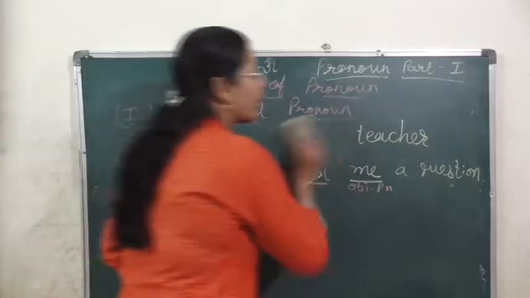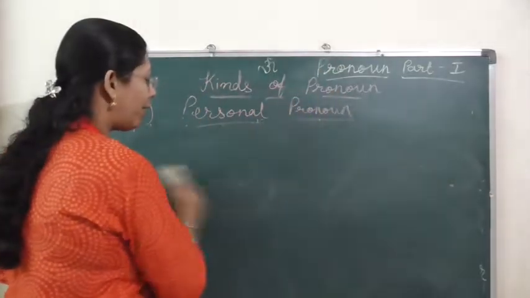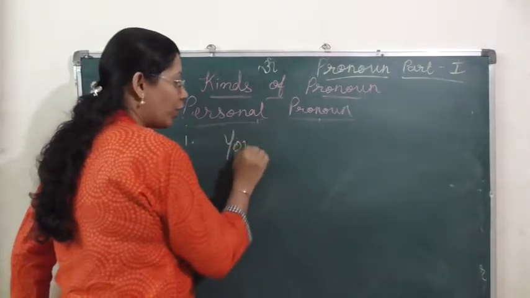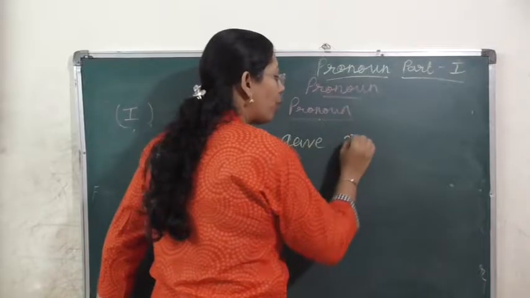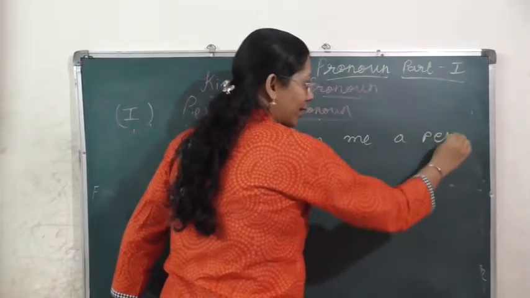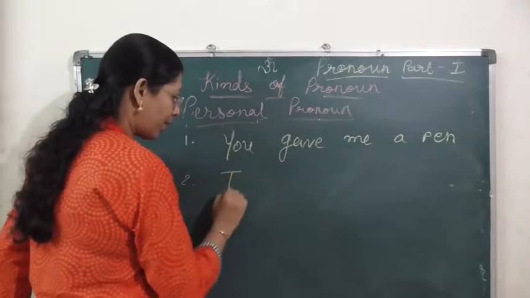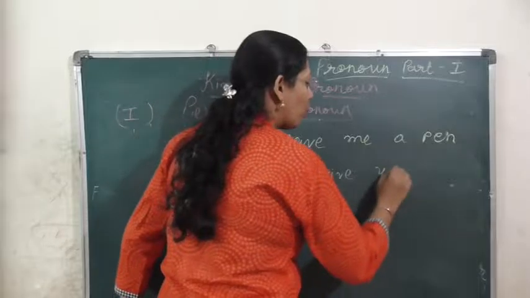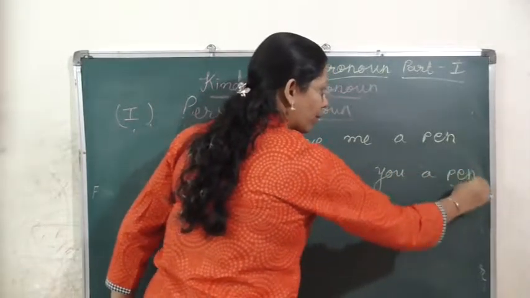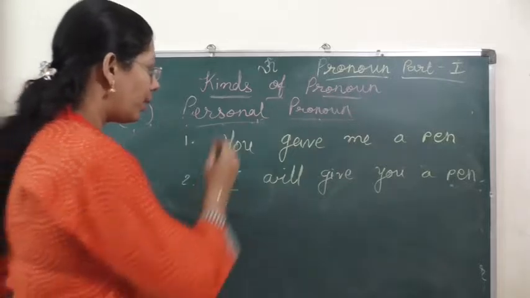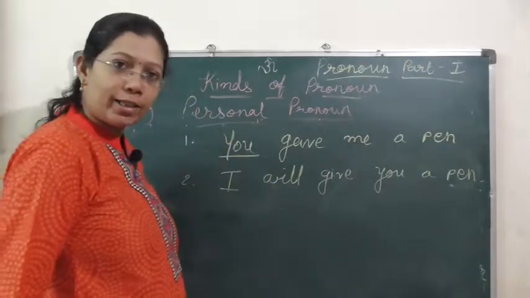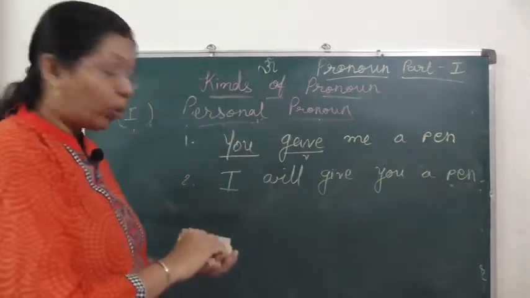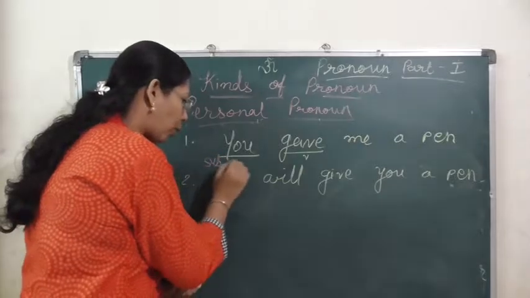So let's understand this through one example. I will write two examples. "You gave me a pen." This is one sentence. Another sentence, "I will give you a pen." Here you is used in the beginning of a sentence. Gave is a verb, you is used before the verb, so here you is used as subject pronoun.